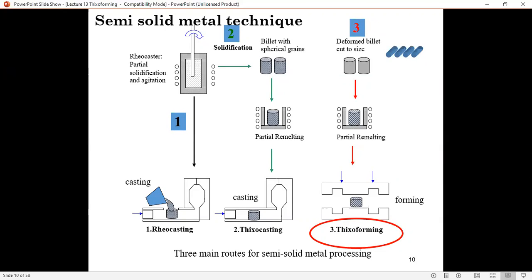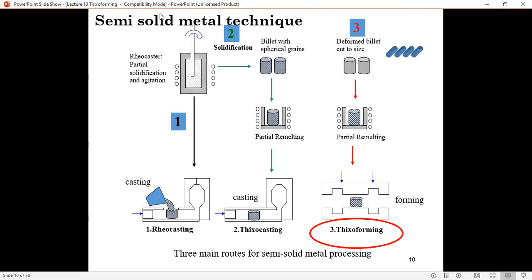This is talking about the three different processes that we have: rheocasting, Thixo casting, and Thixoforming. I'm going to explain a bit so that you are clear on what they mean. As I mentioned just now, for rheocasting, the initial material used during the casting process is in the semi-solid state.